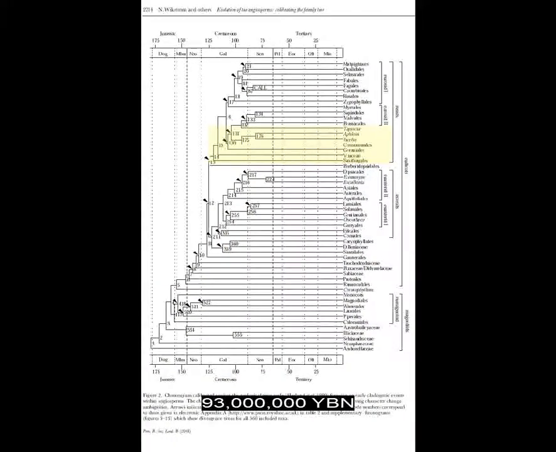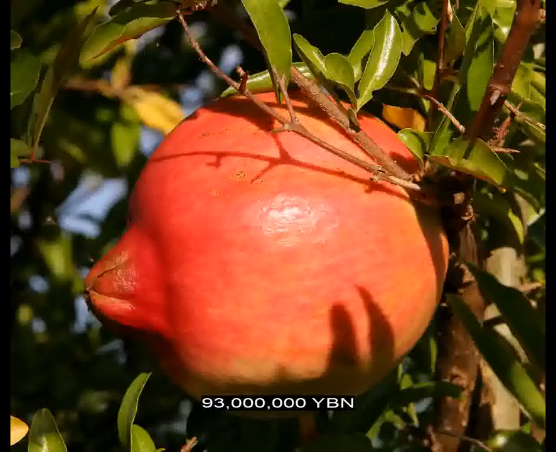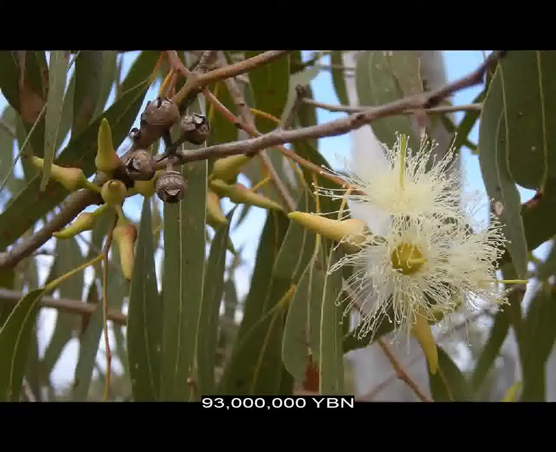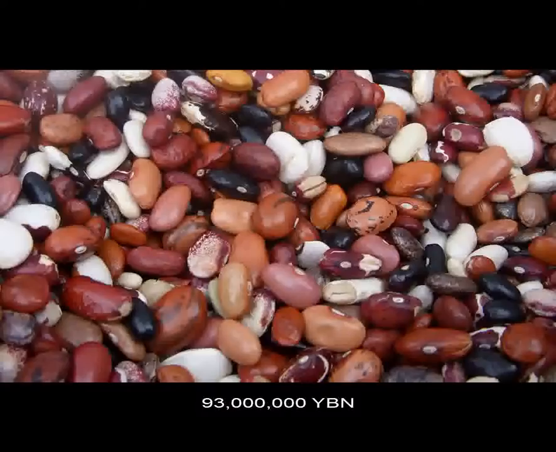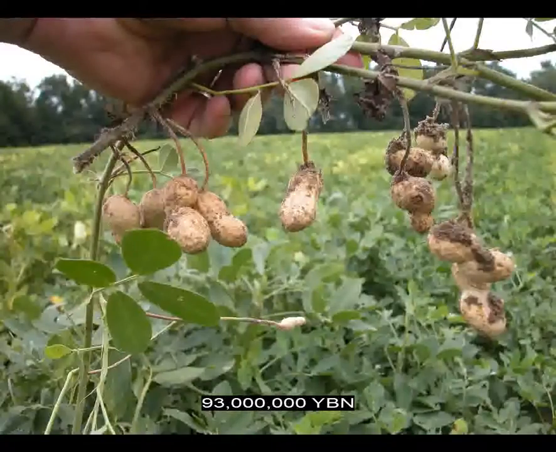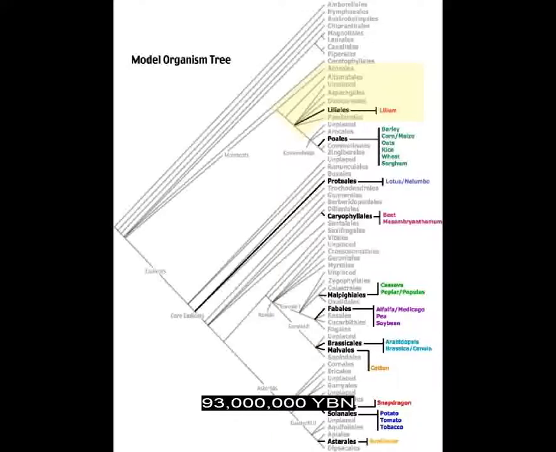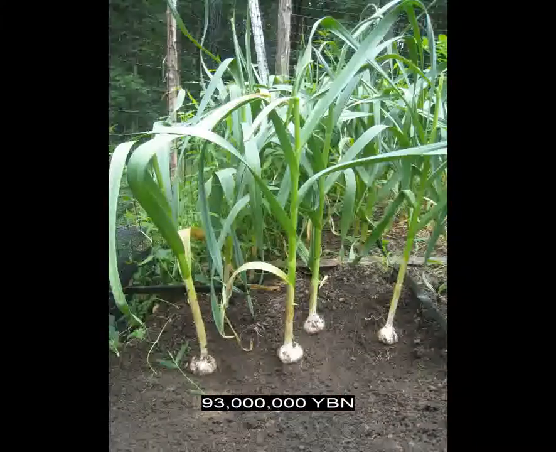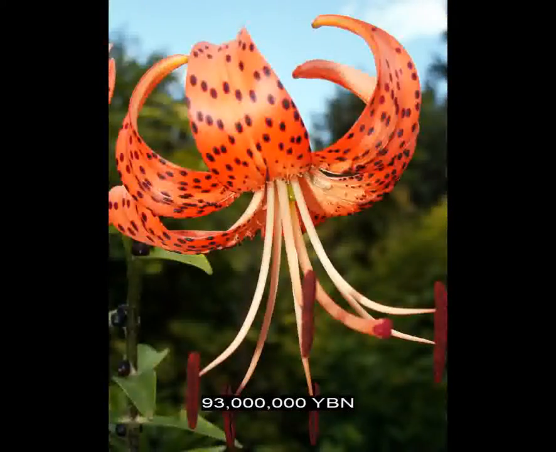Flowers, rosids evolve. Basal rosids include pomegranate, clove, guava, allspice, and eucalyptus. Rosids fabales evolve, ancestor of beans, pea, peanut, soy, and lentil. Flowers, basal monocots evolve, ancestor of vanilla, orchid, asparagus, onion, garlic, agave, aloe, and lily.